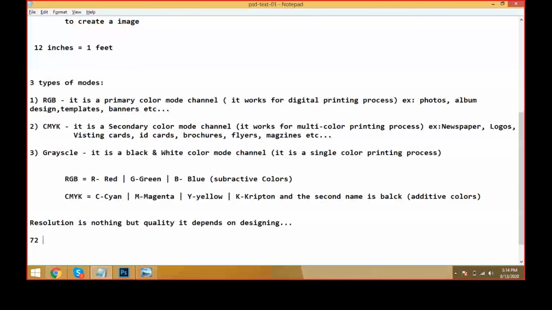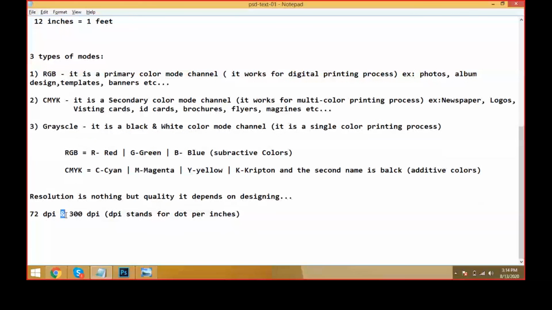DPI stands for dots per inch. Now 72 is a default resolution, and 300 DPI is the print resolution for printing purposes.